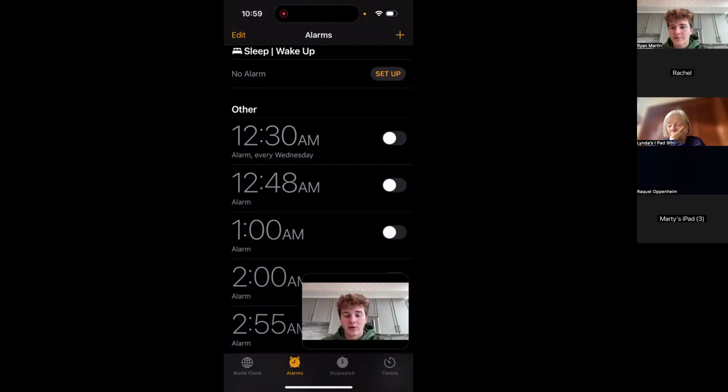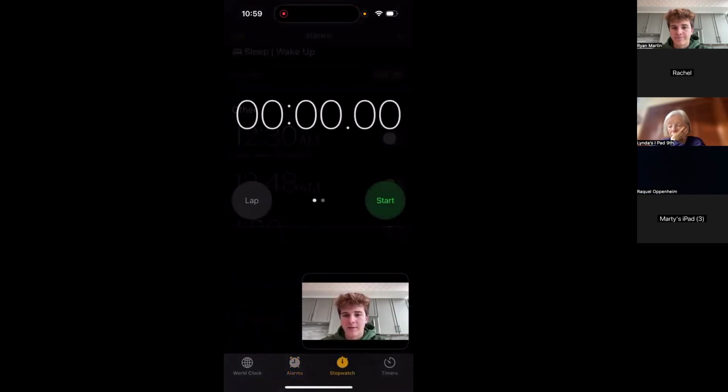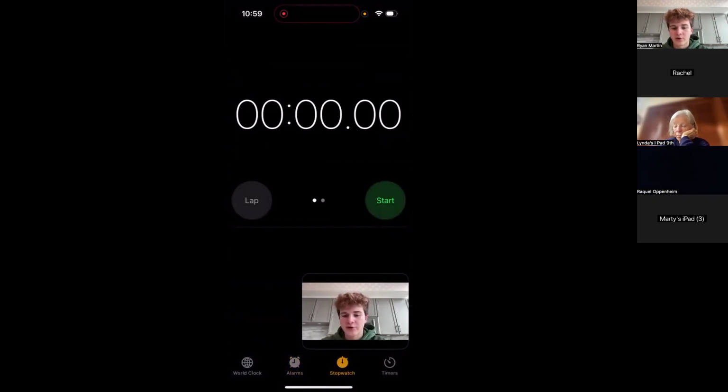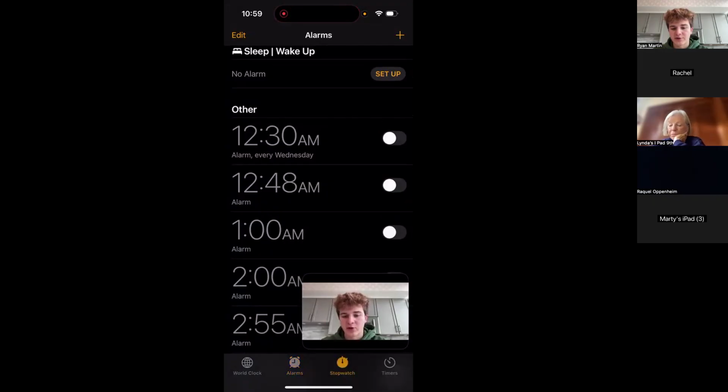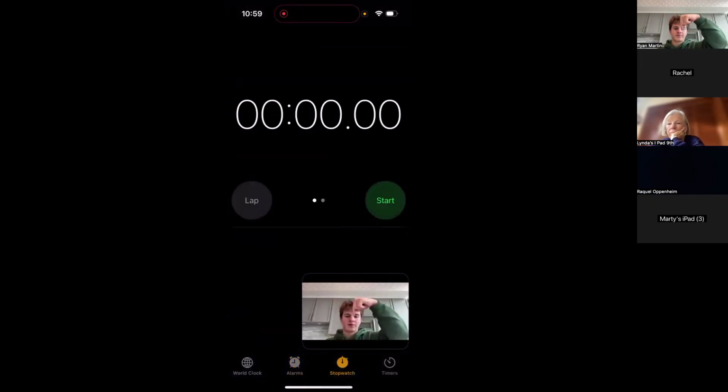That's it for alarms. If you have any questions, please feel free to ask. And then next we'll move to the stopwatch. So on the bottom, you can see I just switched from alarms to stopwatch right beside my face here. You see the stopwatch right here.